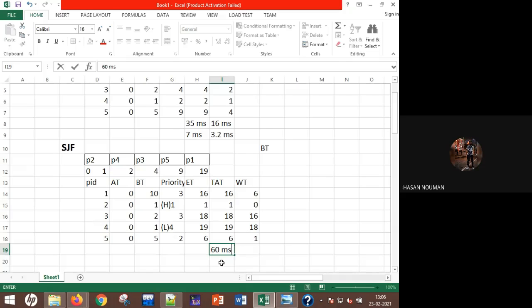It is 60. So the average is 12 milliseconds. Do not forget the units.